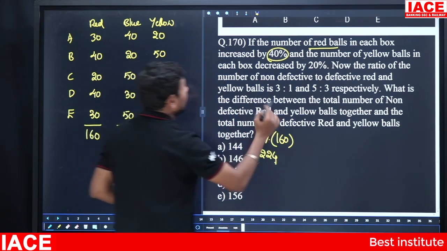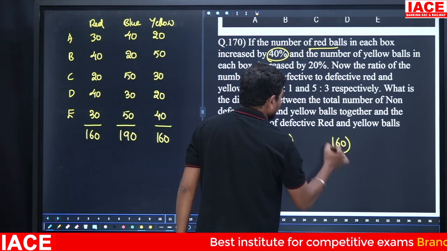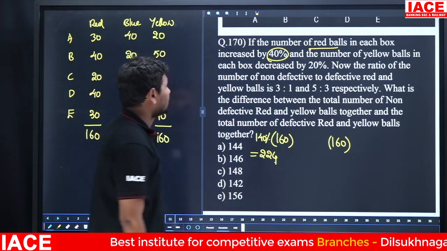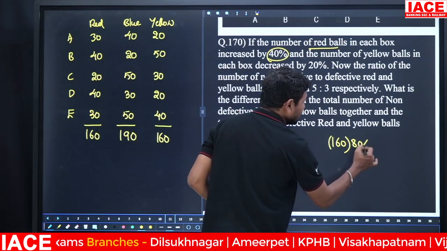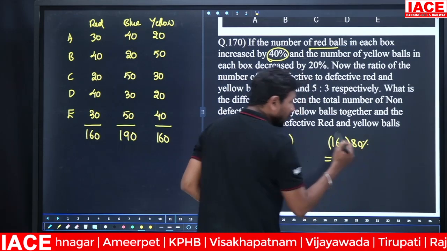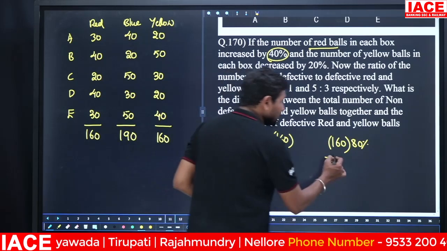Next, the number of yellow balls is how much? 160. This 160 is decreased by 20%. Decreased by 20% means nothing but 80%. Otherwise, you can take 20% of 160, which is 32. 32 is removed from the 160. The remaining value is